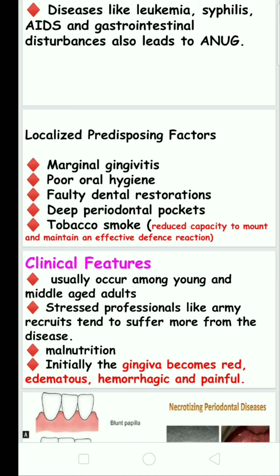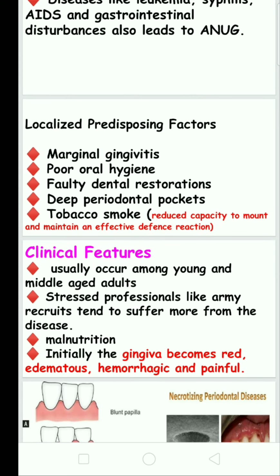The local predisposing factors particularly affect the gingiva, like marginal gingivitis, poor oral hygiene, and faulty dental restorations. Faulty dental restorations, for example with microleakage between the restorations, lead to bacterial accumulation and growth that affect the gingiva, leading to necrotic ulcerative gingivitis. Deep periodontal pockets also lead to accumulation of bacteria, leading to necrotic ulcerative gingivitis. At the same time, tobacco smoke.